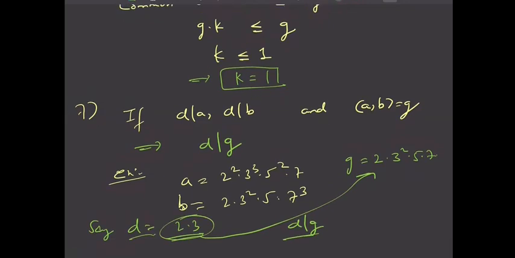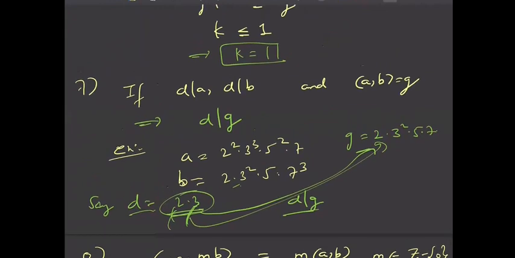So if you take any common divisor, all those things which are present in D will definitely be present in G, because it is the greatest common divisor. We have taken the greatest possible things and we have formed G, right? So in any common divisor, the things which are present will definitely be already present in the greatest possible common divisor, right? So D will definitely be a factor of G.